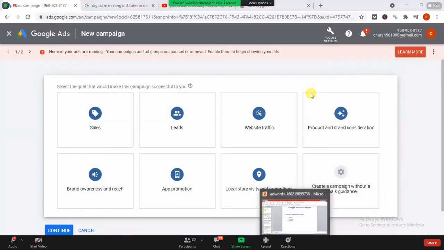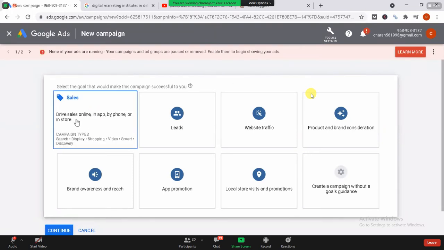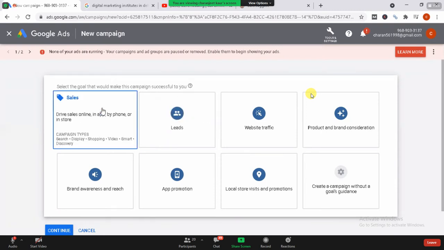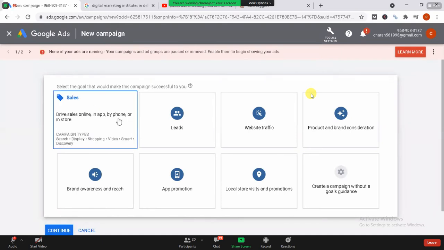Now the next step is campaigns. So they're asking me for the campaign section. What kind of campaign do I need to run over here? It depends on you what kind of campaign you need to run. Like if you want to have a sales campaign, or a leads campaign. So what exactly is sales? If you are selling a product, like you're a WooCommerce person selling products online, you need to go to the sales section.